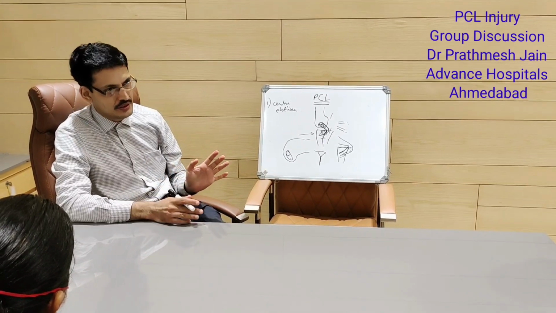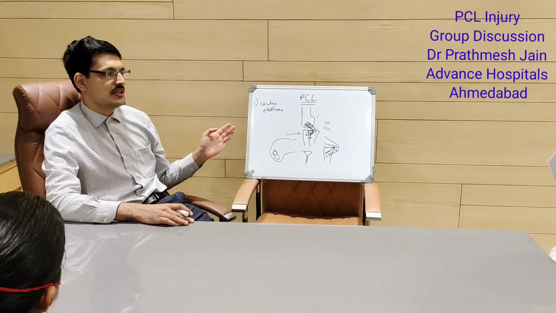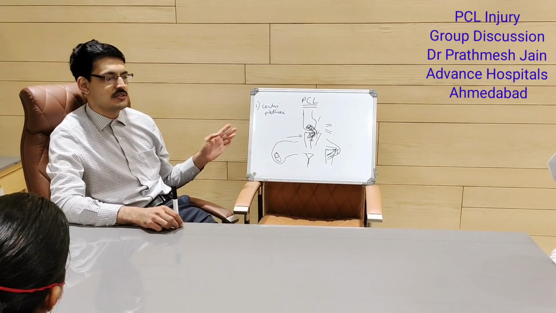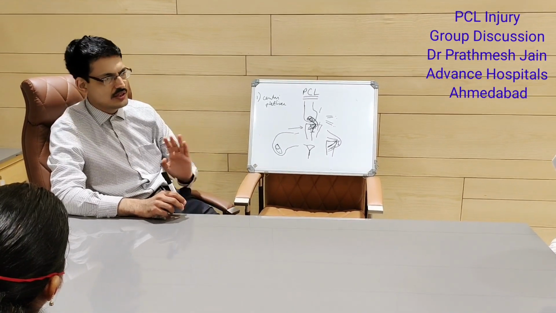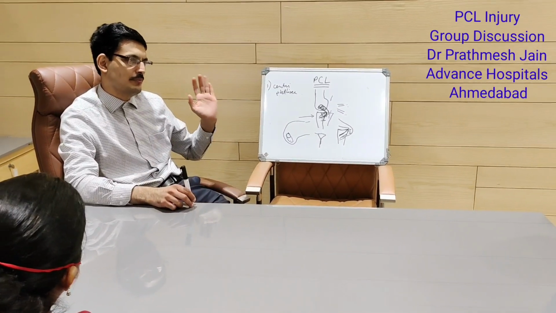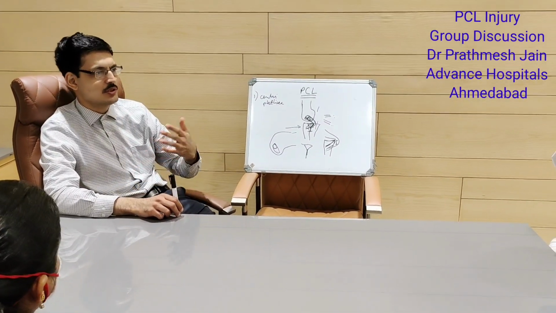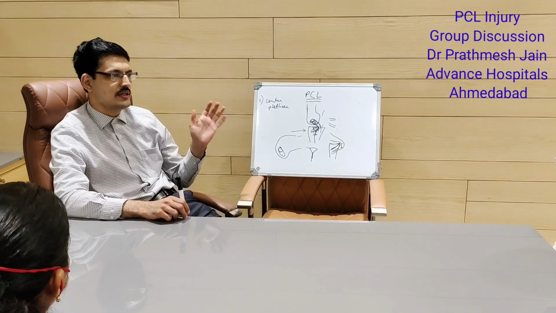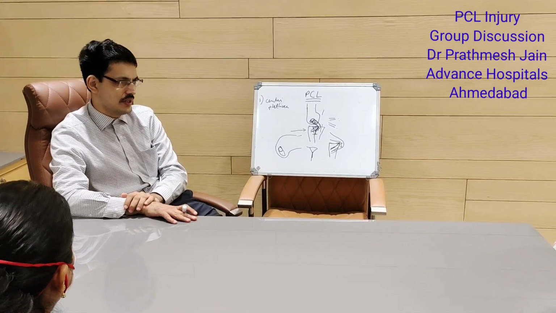We are augmenting it. So I do recommend reconstructing PCL for all injuries grade 2 and above. Grade 1 you can still keep conservative. But for all injuries grade 2 and above, I will recommend a PCL augmentation surgery because it does no harm. You will actually increase the stability of the knee.